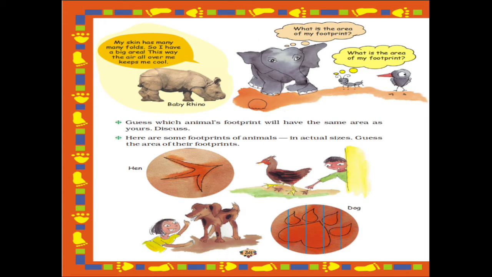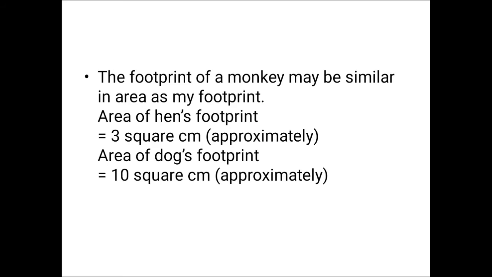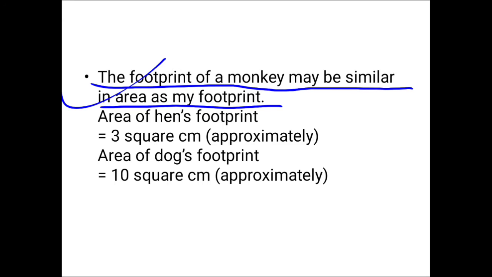So what should we write? Which animal will have the same footprint area as we have? Let's take the example of a monkey. Now tell me, will the area of the footprint of the monkey be the same? Yes, it will be the same, right? So we can write, see, this thing you have to write: the footprint of a monkey may be similar in area as my footprint.